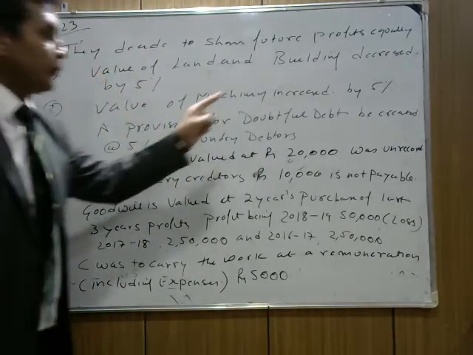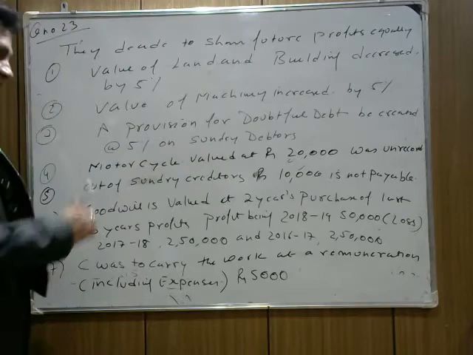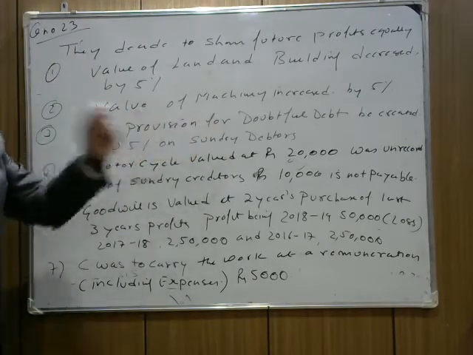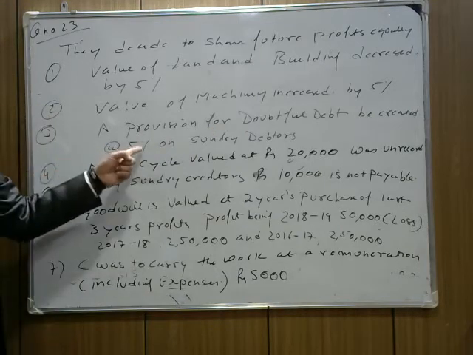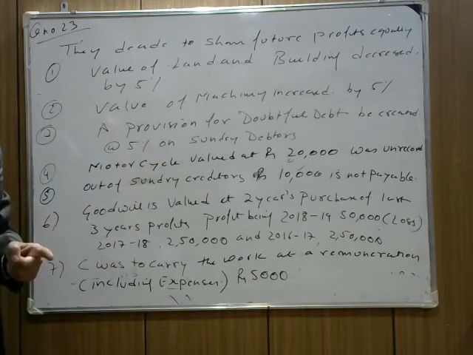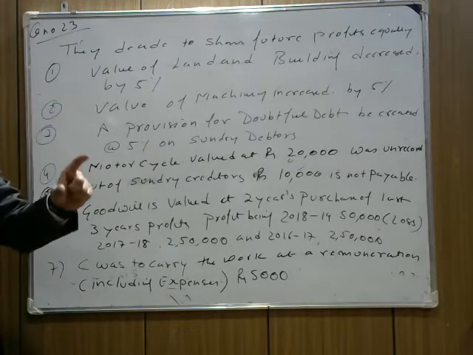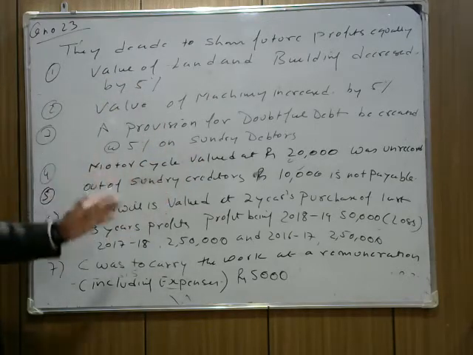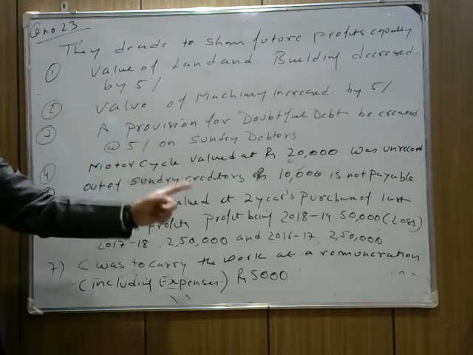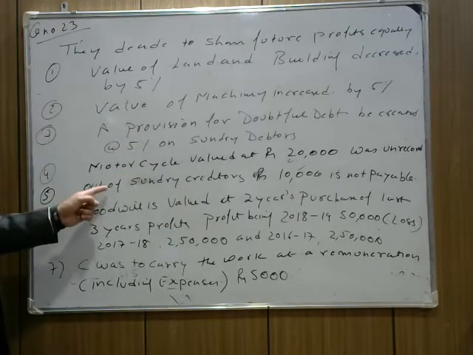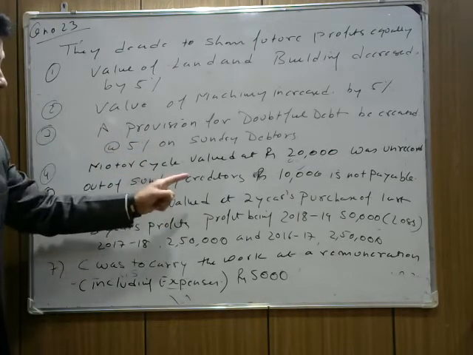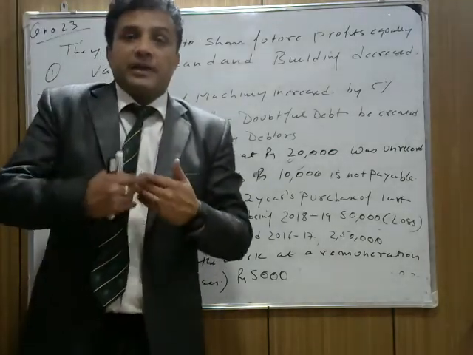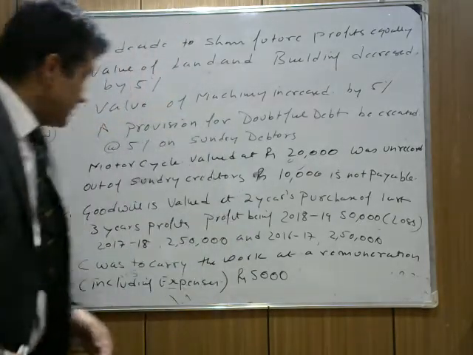A provision for doubtful debts is to be created at 5% on sundry debtors. Understand it: it means that 5% of sundry debtors is not going to be received. Now understand this in terms of revaluation income. A motorcycle valued at rupees 20,000 was unrecorded. Next, out of sundry creditors, rupees 10,000 is not payable. It means you don't have to pay 10,000 to sundry creditors. Is it an income for us?